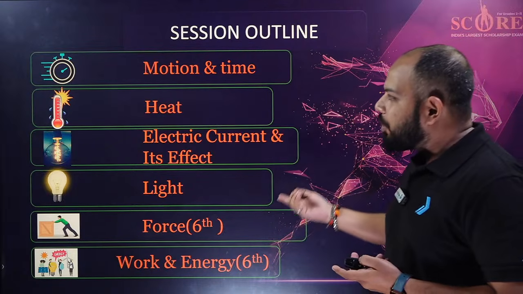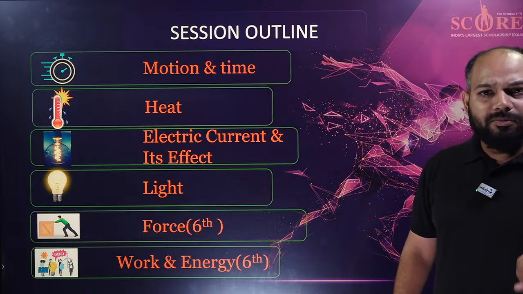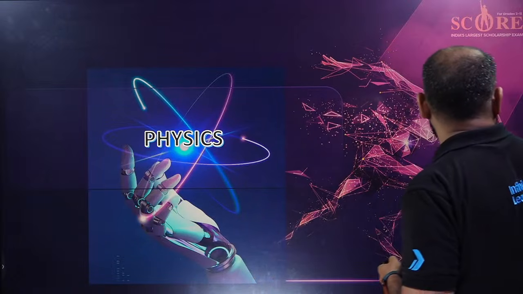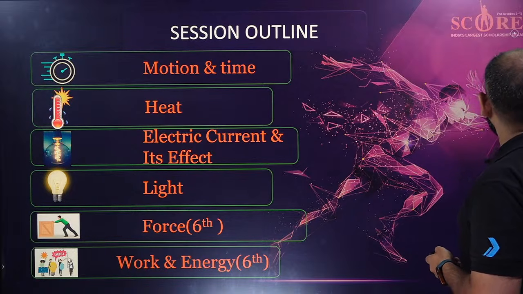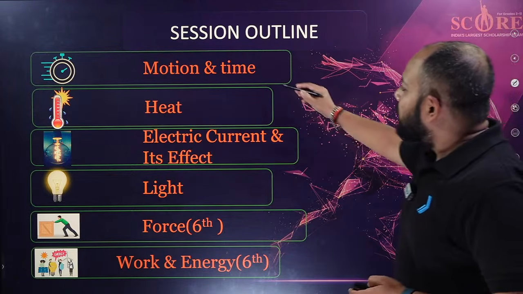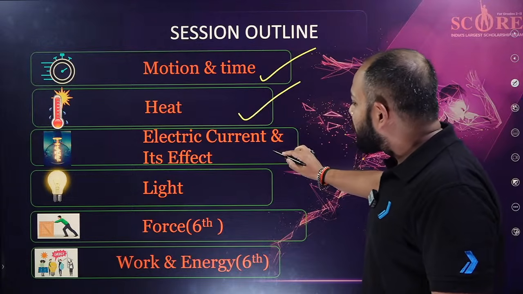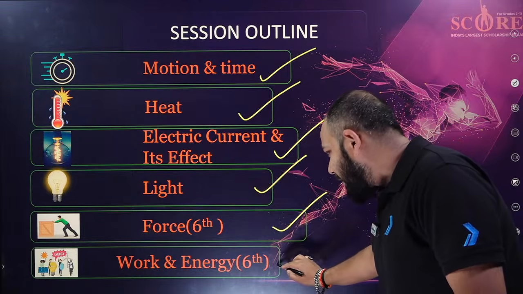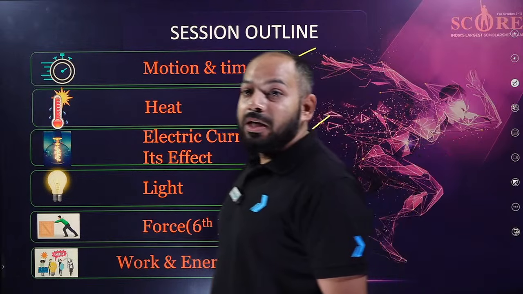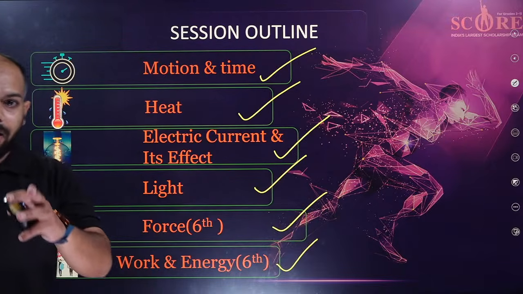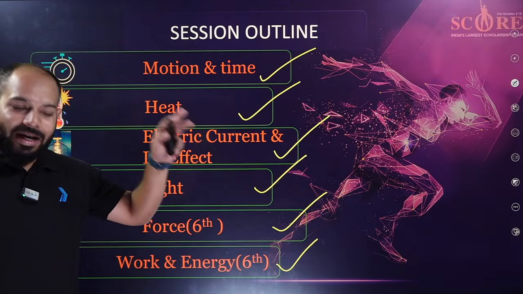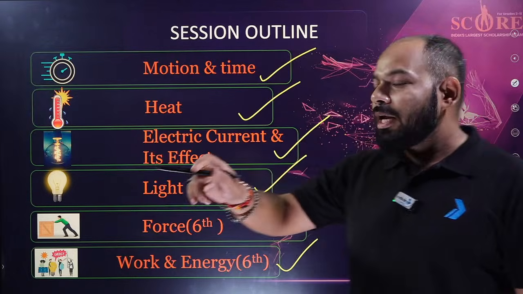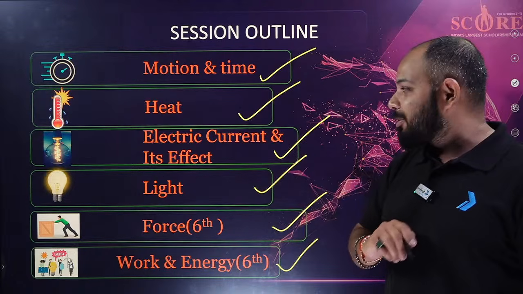The session outline: the topics that come in grade 7 are motion and time, heat, electric current and its effects, light, force from the 6th class, and work and energy from grade 6. I have tried to put everything in the lecture. If anything is left, you can put it in the chat box, and I can take it in the next session.